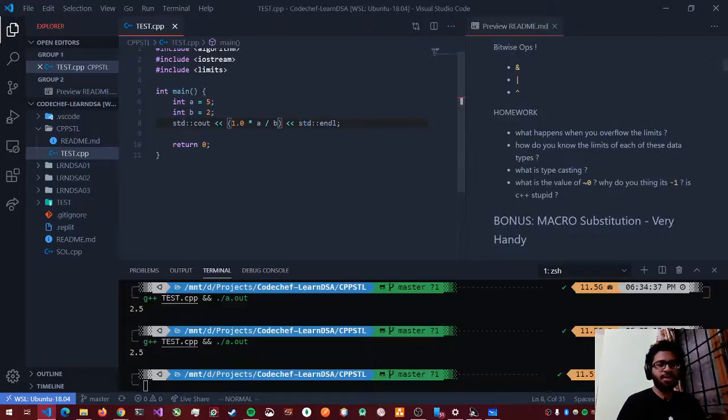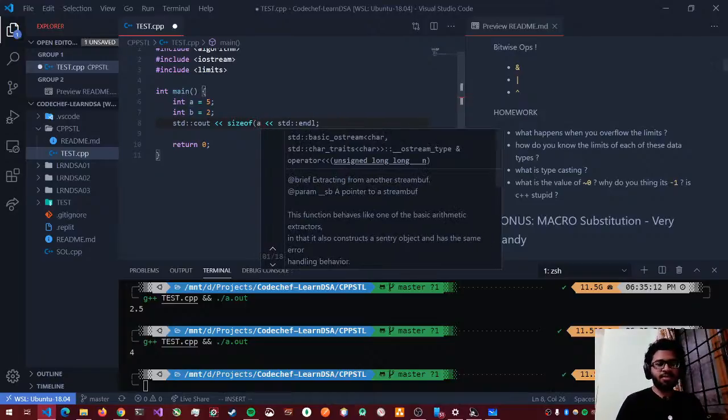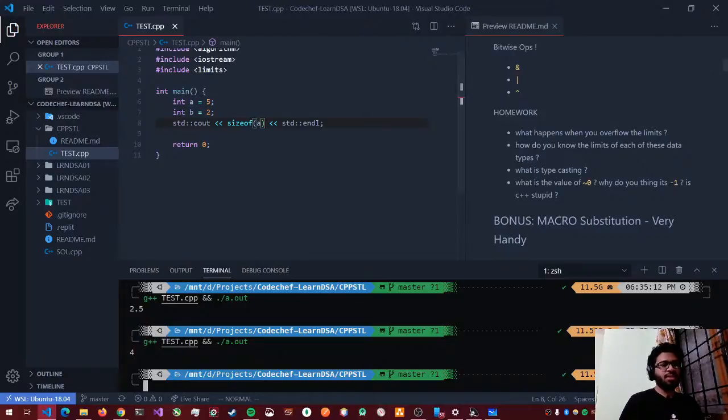Now, something that I did not include was how do we even see the size of a variable. So you have an operator for that called sizeof. Okay, let's do that. Yeah, so it tells me that a is 4 bytes. There's another misconception that people usually have, that sizeof is a function. It isn't actually. Sizeof is an operator. That's the reason I didn't have to use the parentheses here, right? I didn't have to do sizeof(a).